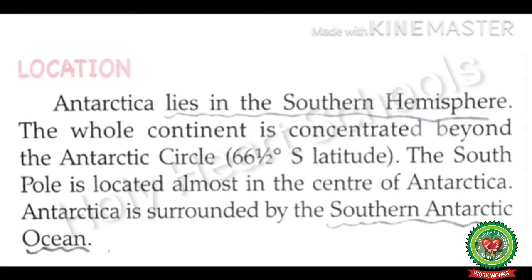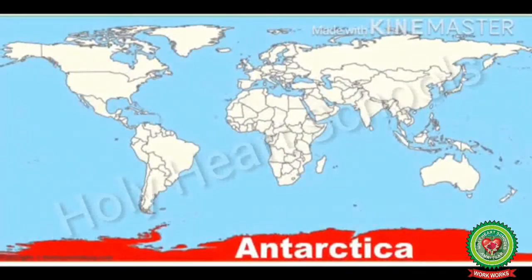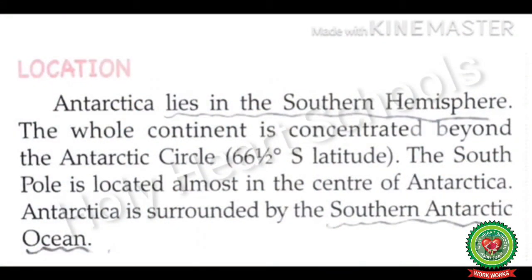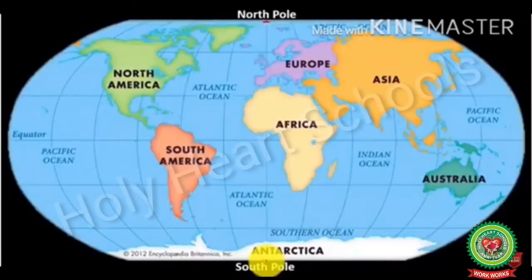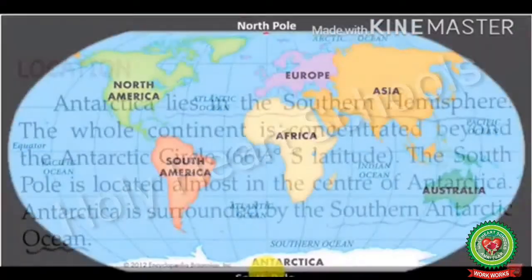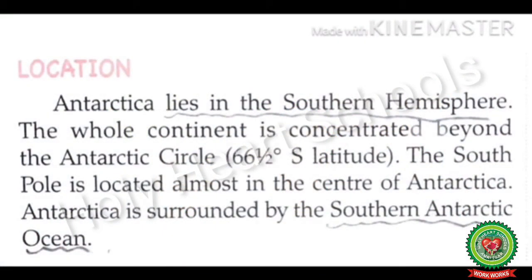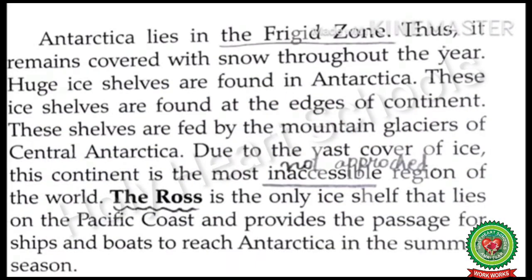Students, our next topic is location. Antarctica lies in the southern hemisphere. The whole continent is concentrated beyond the Antarctic Circle, that is 66.5 degrees south latitude. The South Pole is located almost in the center of the Antarctica. Antarctica is surrounded by southern Antarctic Ocean. Antarctica lies in the frigid zone, thus it remains covered with the snow throughout the year.